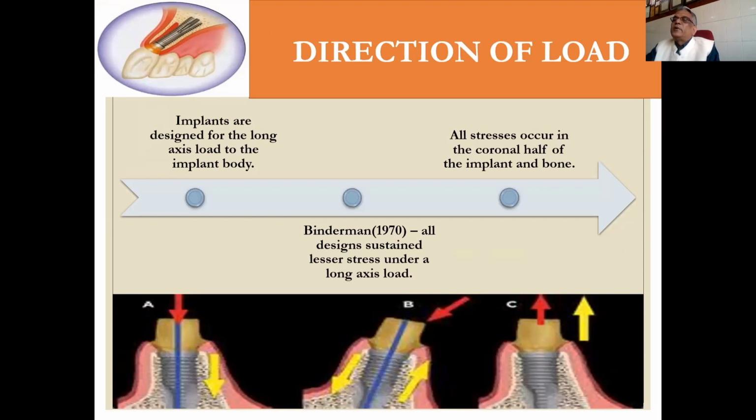Direction of load. Implants are designed for long axis load to the implant body. If you see pictures A, B, C, the implant can basically tolerate load as per A. It should be along the longitudinal axis, and all stresses occur in the coronal half of the implanted bone. Binderman 1970: implants sustain lesser stress under a long axis load. I mean to say the stresses going along the long axis of the implant are more favorable than any horizontal or torque forces.